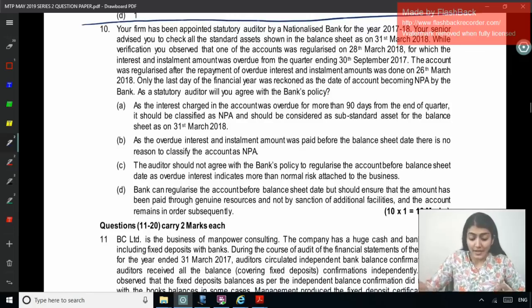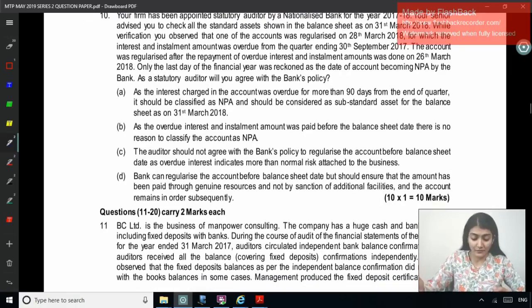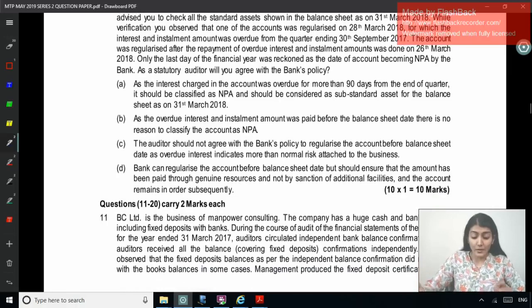As the interest charged in the account was overdue for more than 90 days from the end of the quarter, it should be classified as an NPA and should be considered as substandard asset for the balance sheet as on 31st of March. As the overdue interest and installment amount was paid before the balance sheet date, there is no reason to classify the account as an NPA because now it has become standard. The auditor should not agree with the bank's policy to regularize the account before the balance sheet date, as overdue interest indicates more than normal risk attached to the business.